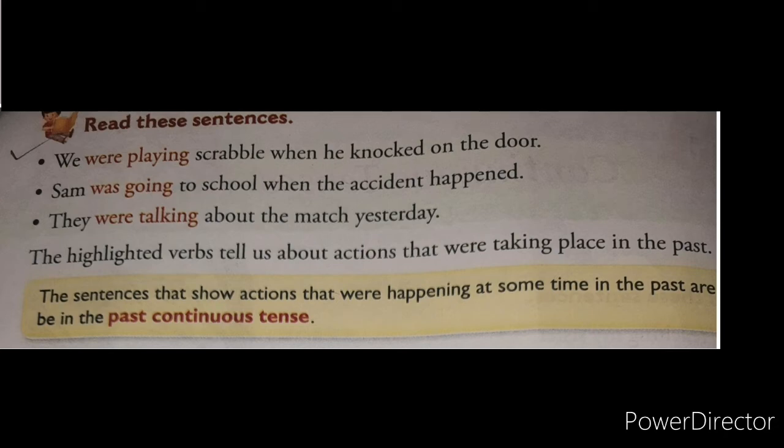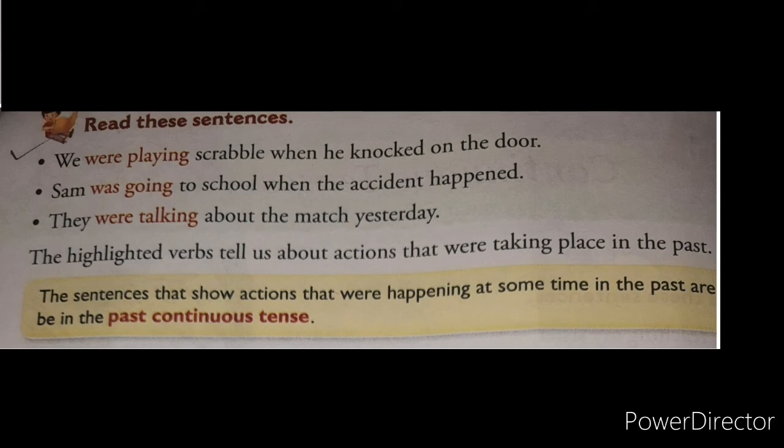Now the second sentence: Sam was going to school when the accident happened. Here Sam is a singular noun, so was came. If it is a singular noun, at that time we write was. If it is a plural noun or plural pronoun, at that time we write were. So in the first sentence, we were playing scramble when he knocked on the door, it is written.